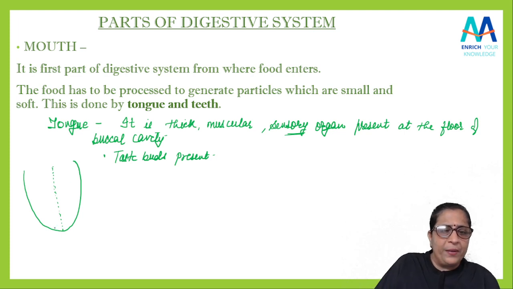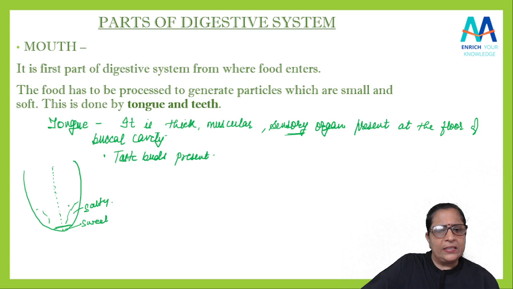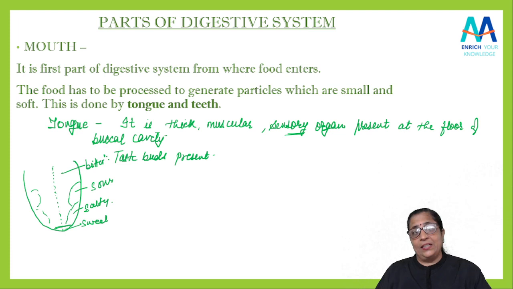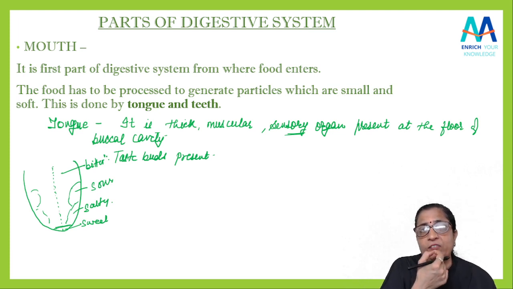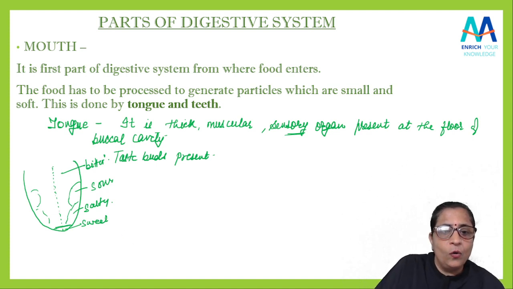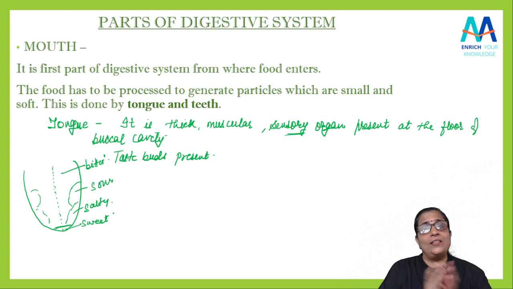We know that सबसे सामने का जो part है, it gives you the sweet taste, isn't it? Then after that, if you will see this part, it will give you salty taste. ये सब आपको पता होगा. Yes, after salty, the next part of the tongue, it gives you sour taste. And the last यहाँ पर जो है वो आपको bitter taste जो रहेगा, वो आपको वो वाले पार्ट से पता चलता है. So when you keep the food in front of the tongue, just at the tip of the tongue, the sweetness you can know about that. Yes. So this is done by the taste buds which are present on this tongue.